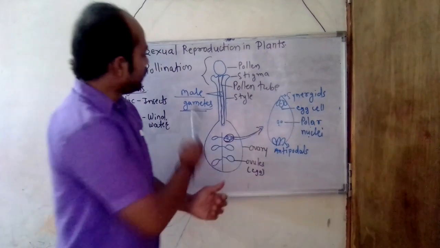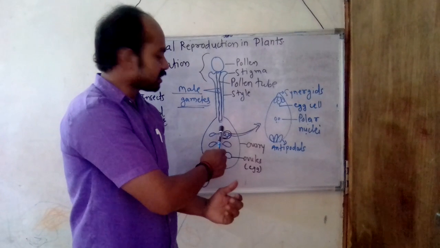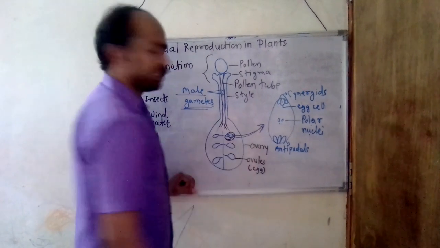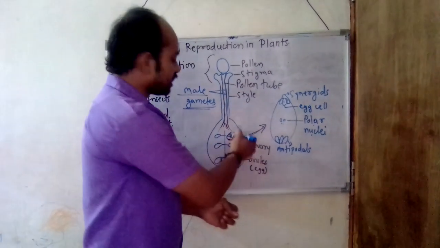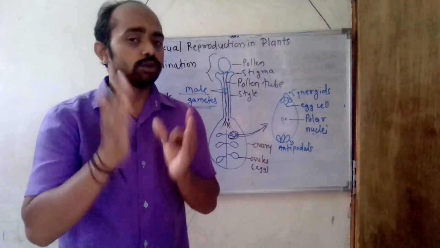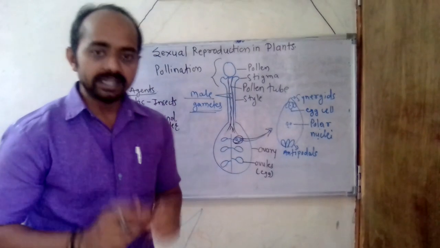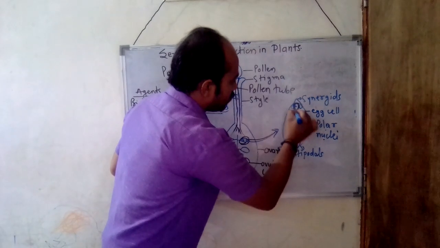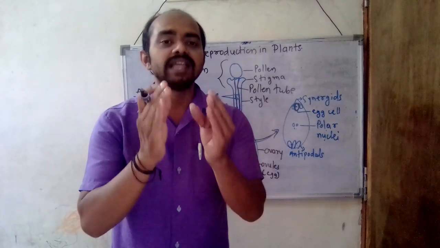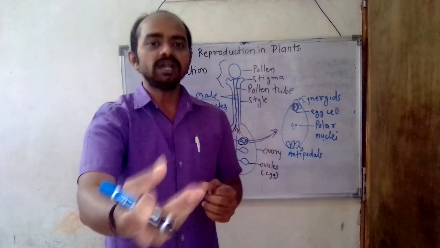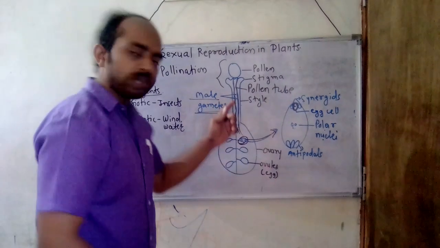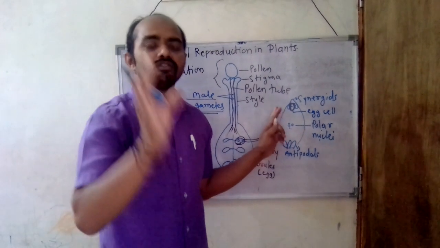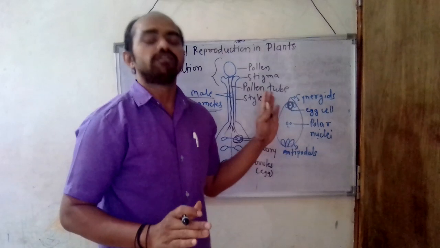Now what happens when these male gametes from the pollen tube enter the ovary? This pollen tube bursts, and these male gametes are released into the ovary. One of the male gametes fuses with the egg cell, and that is known as the fertilization. It will form an embryo. Understood? One of the male gametes fuses with the egg cell and forms the embryo. That is known as the fertilization process.